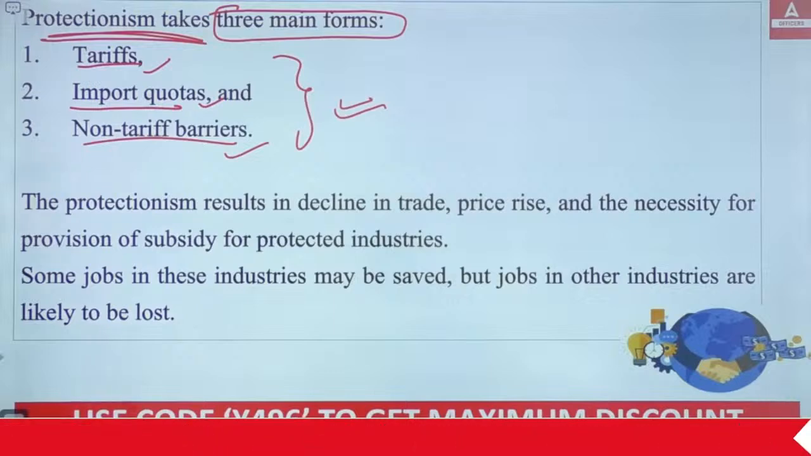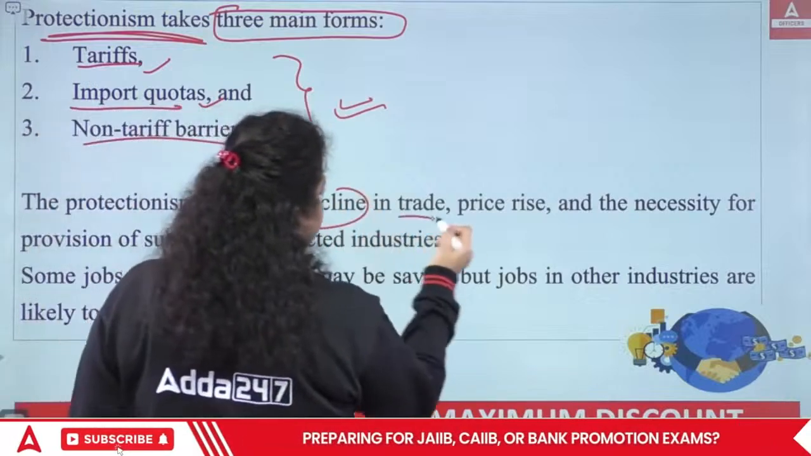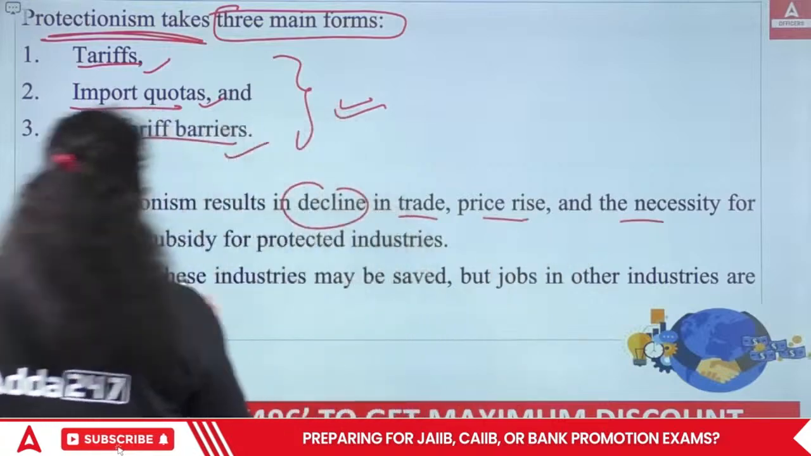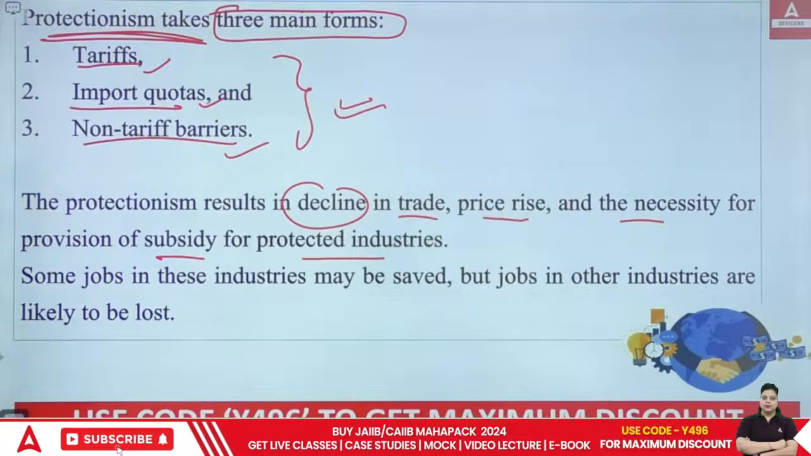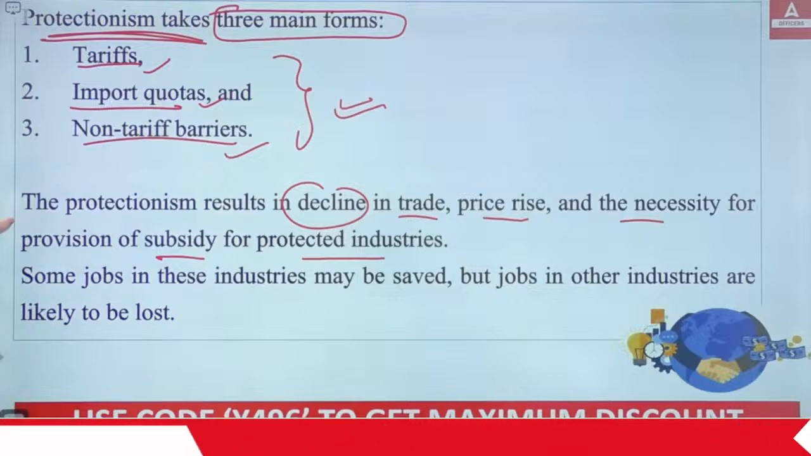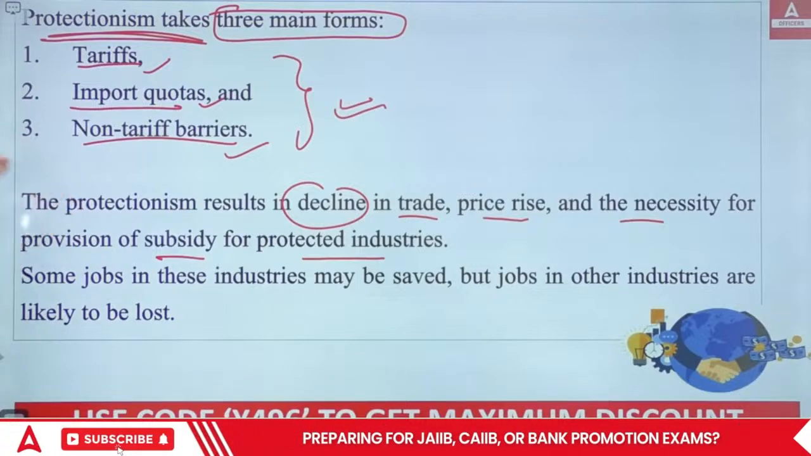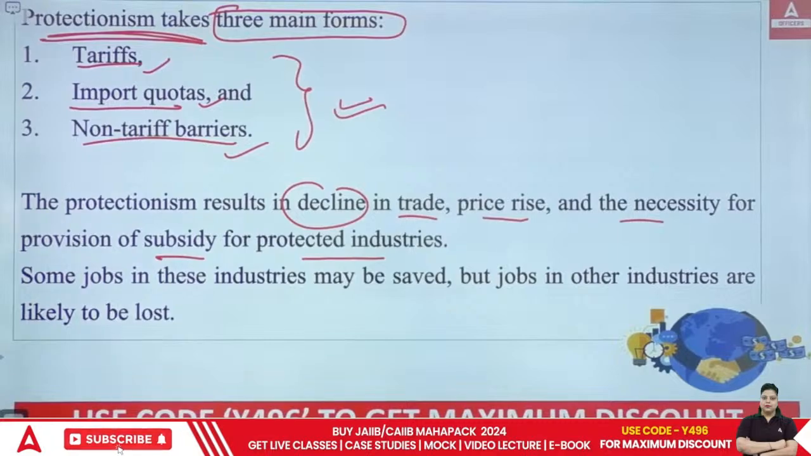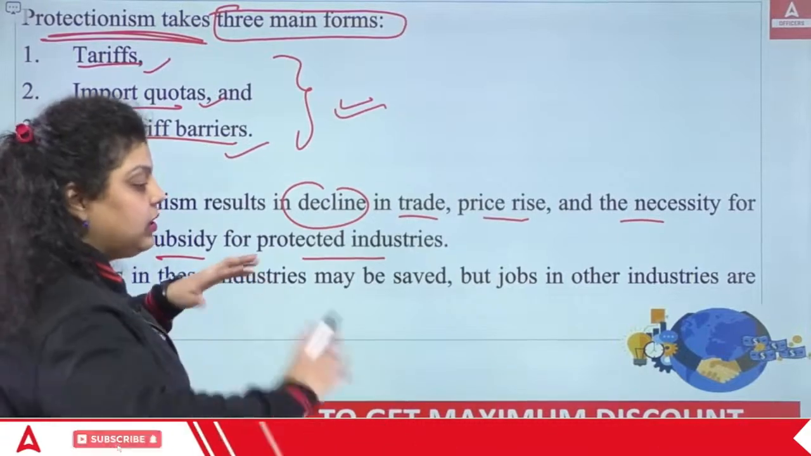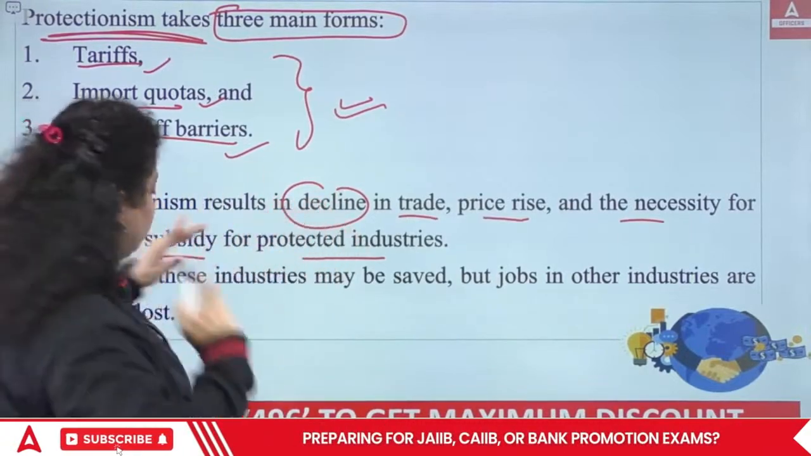So protectionism results in what? In a decline of your trade, a price rise, and the necessity for provision of subsidy for protected industries. So protectionism helps you decline your trade, decline your price rise, and decline your necessity to be dependent on the foreign market, etc. But with the help of protectionism, it's not that every industry is going to be impacted. No.